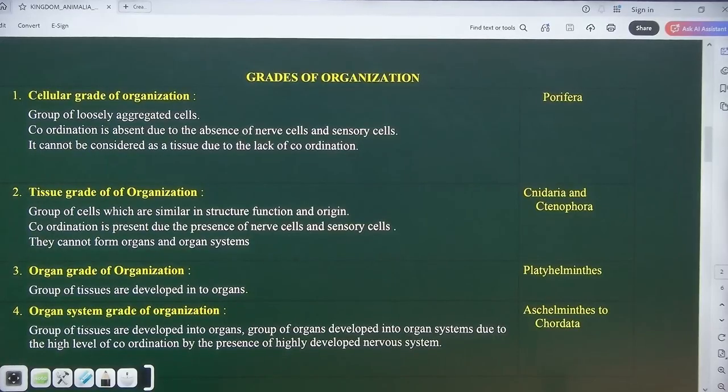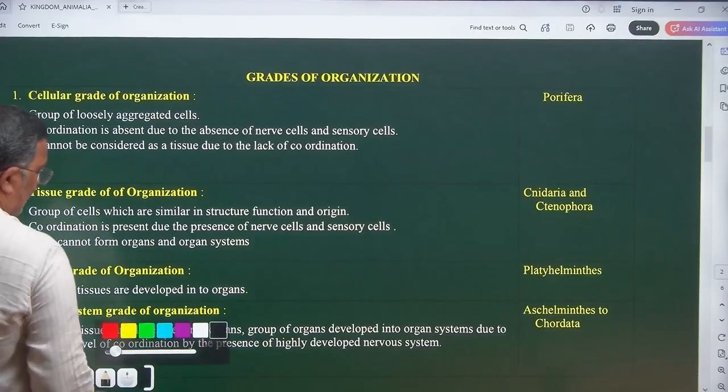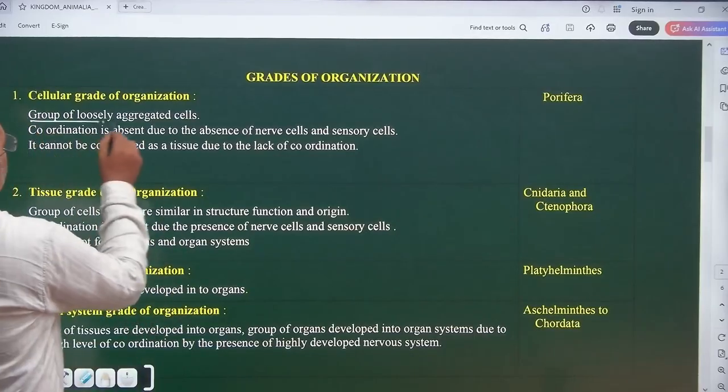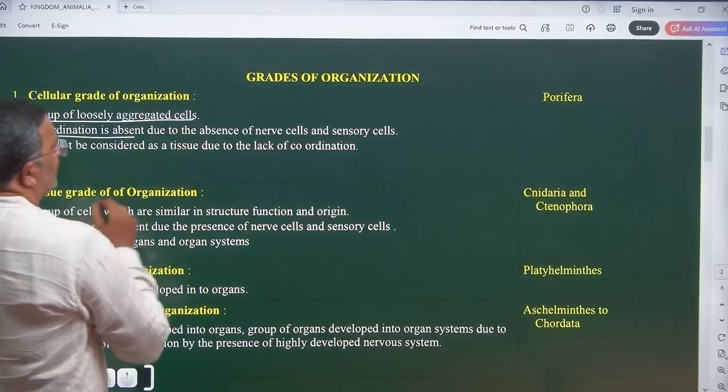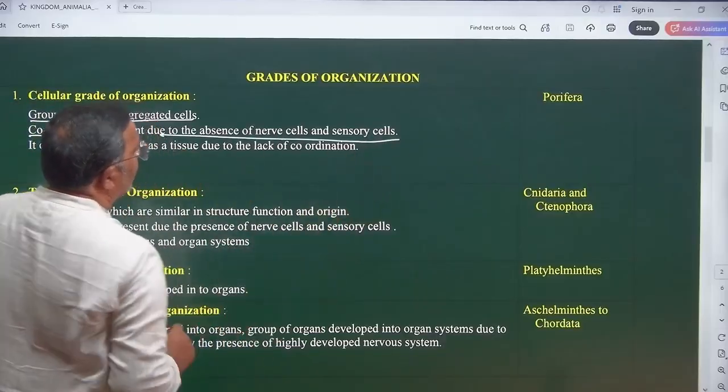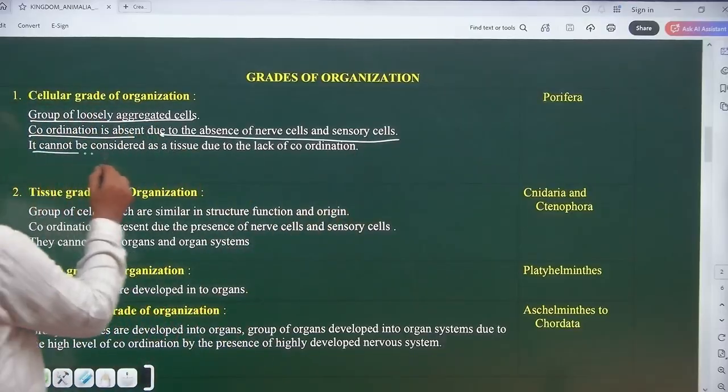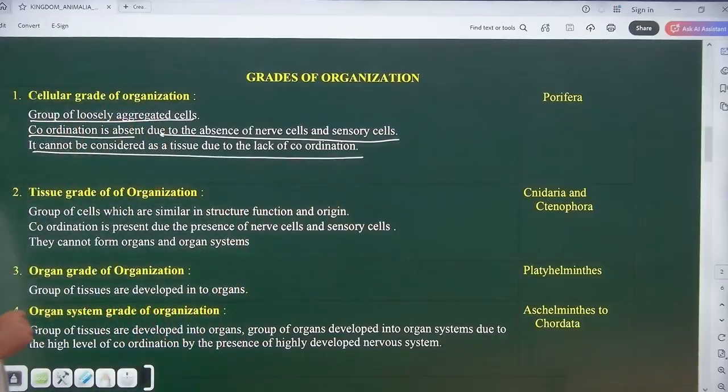These are the notes available to you. Cellular grade of organization, we said, is a group of cells loosely aggregated, where coordination is absent due to the absence of nerve cells and sensory cells. It cannot be considered a tissue because of the lack of coordination.